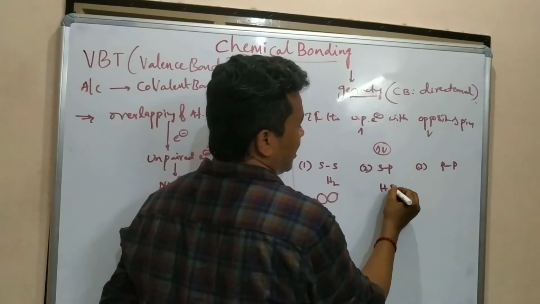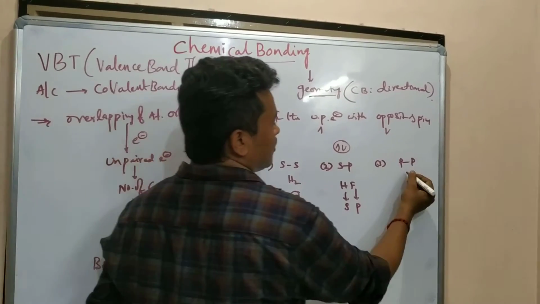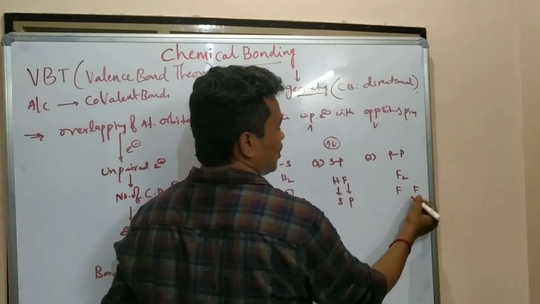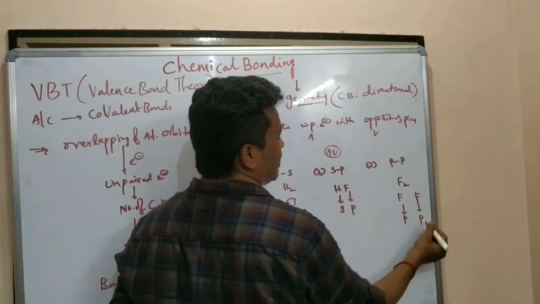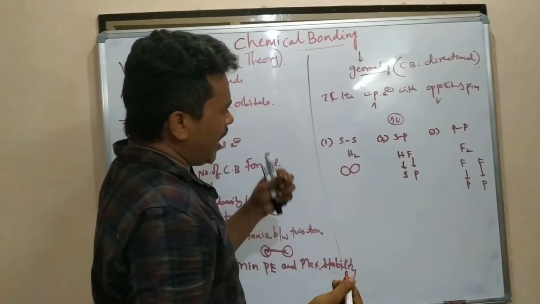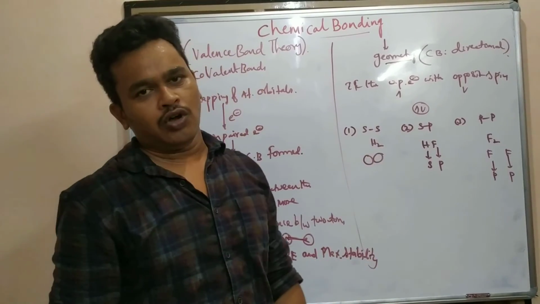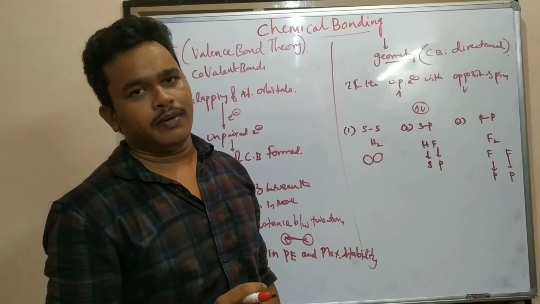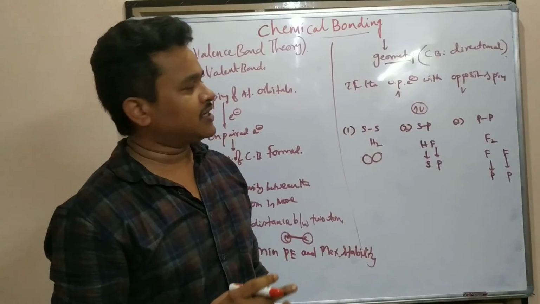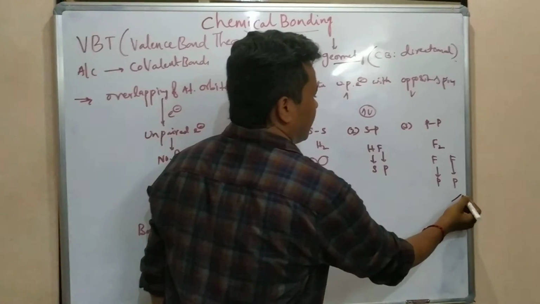Similarly, F2 is p-p overlap: both fluorines have p orbitals. Electrons undergo overlapping, and after overlapping that structure forms. That is why, according to VBT, after overlapping, covalent bonds form, they are directional in nature, and they decide the geometry.